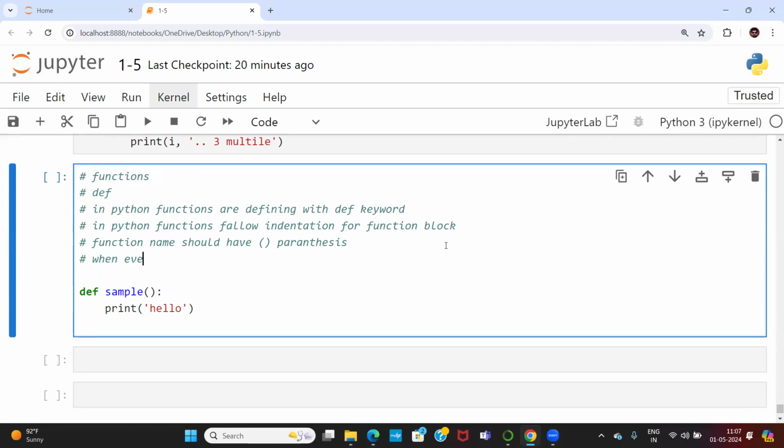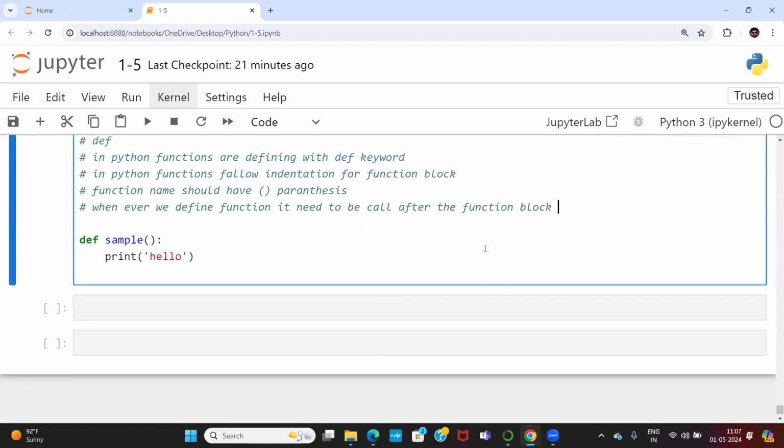But whenever we define a function, it needs to be called after the function block. So whenever we define a function, we need to call the function after the function block.